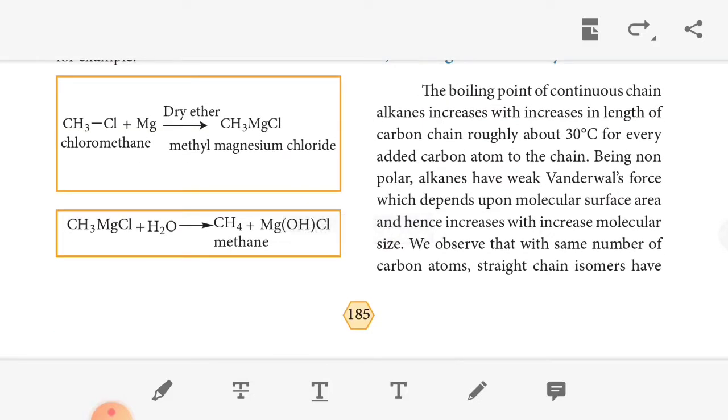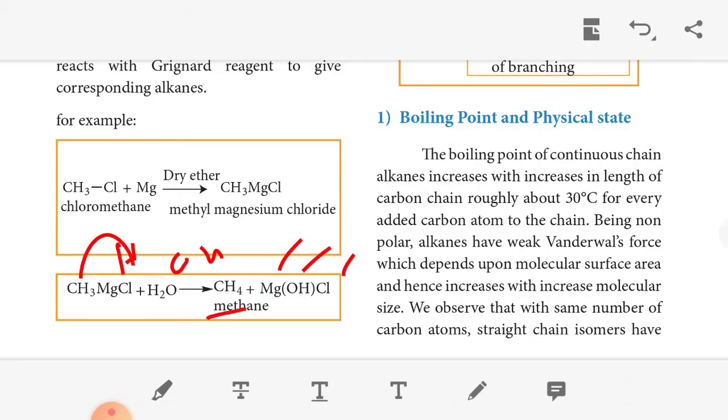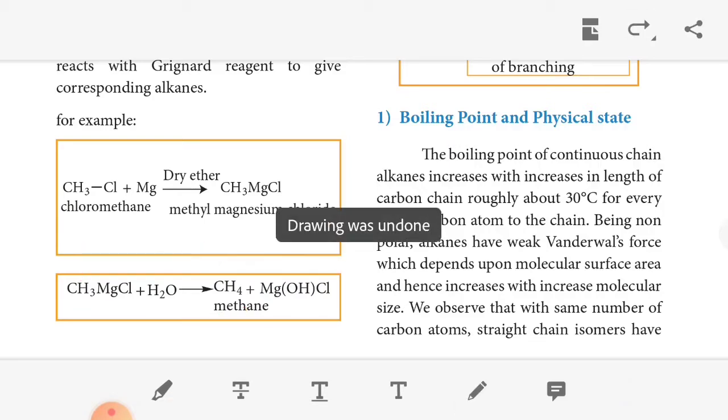Methyl magnesium chloride on hydrolysis gives methane plus the remaining magnesium compound. Hydrolysis means adding HOH. One hydrogen is added, so CH3 is converted into CH4, and the remaining MgCl combines with OH, giving MgOHCl. This is a reaction for preparing alkanes from Grignard reagent.